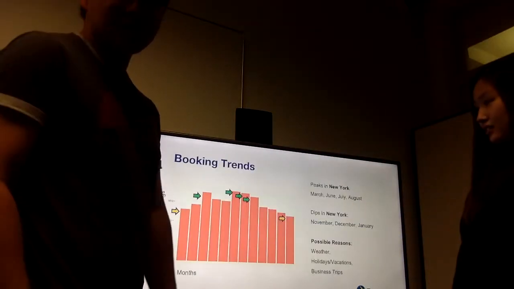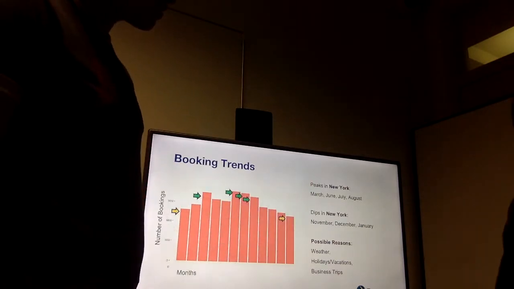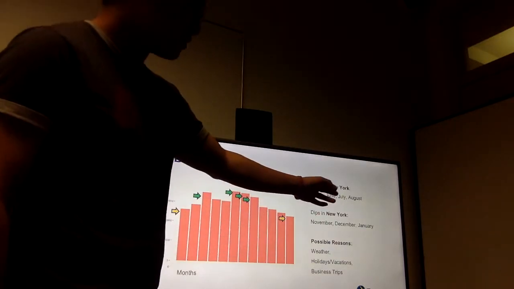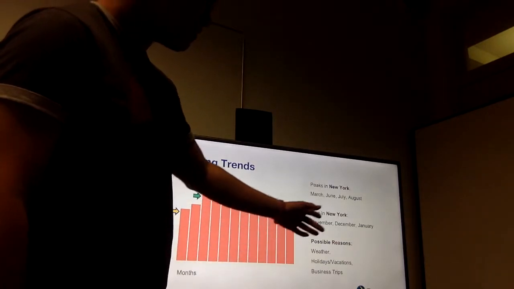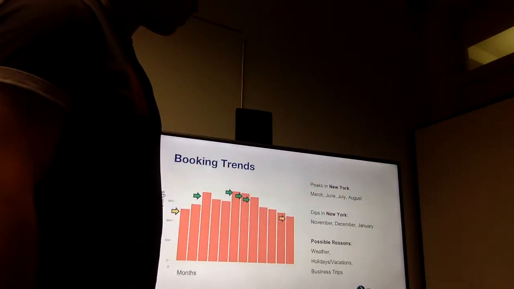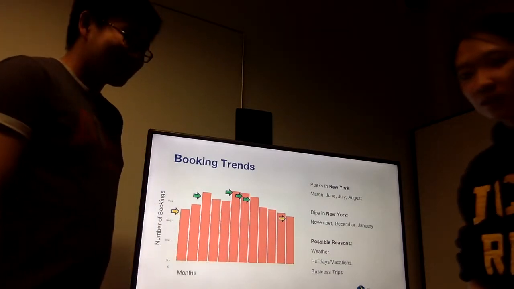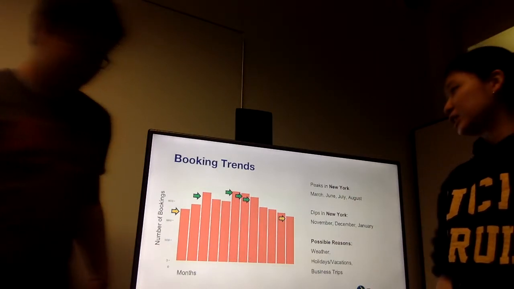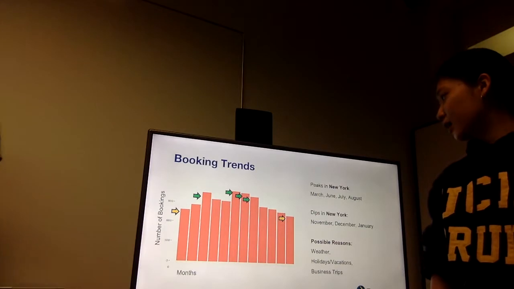We could see the booking trends by the number of bookings through consecutive months. In New York, in March, June, July, and August we have more tourists, and in November, December, and January there are fewer tourists. Here are some reasons. We tried to think about the possible reasons that the booking trends look like this, as shown in the graph.